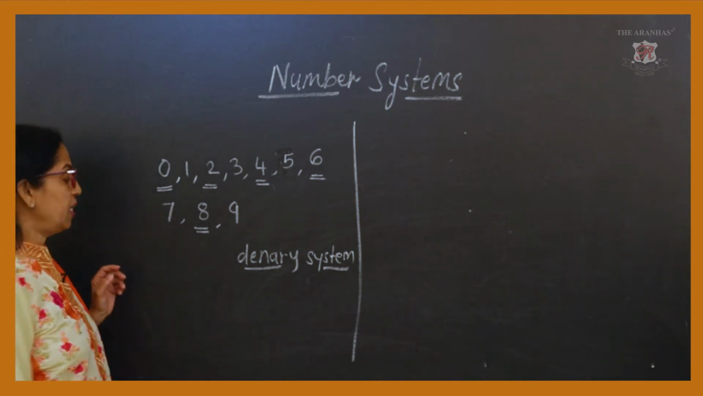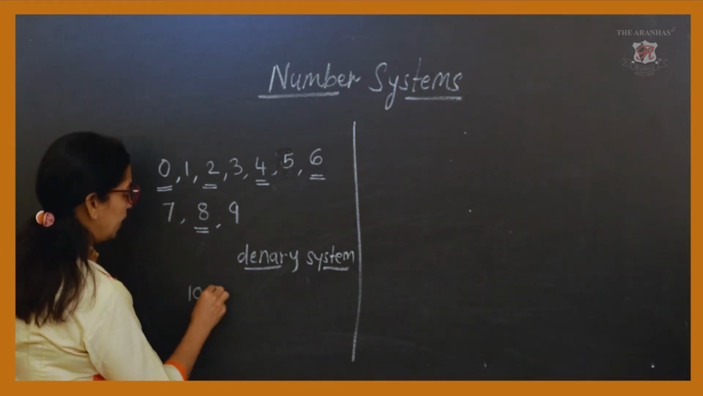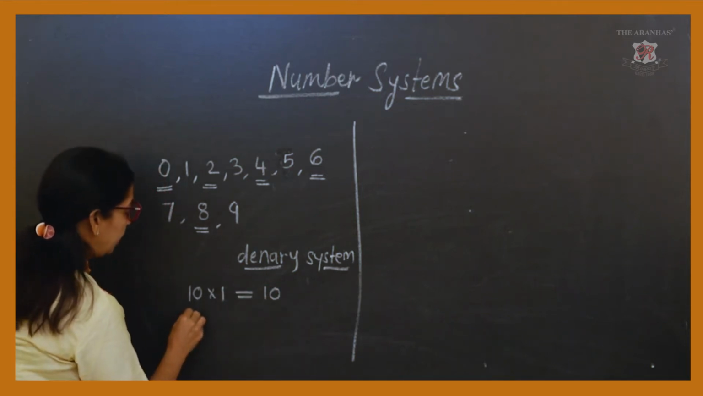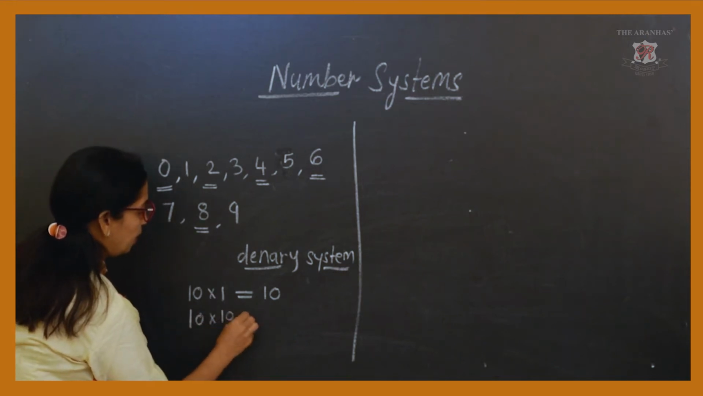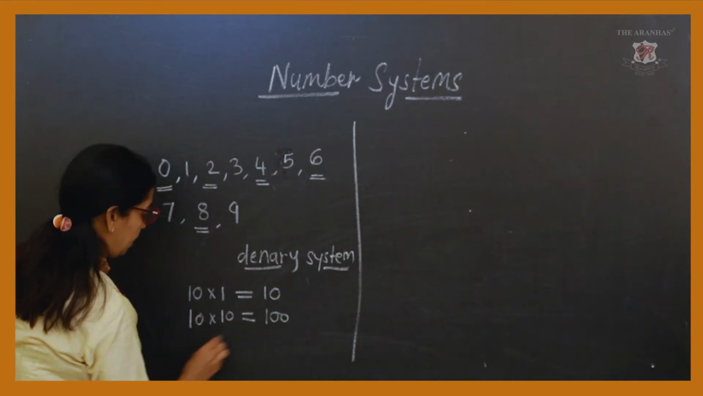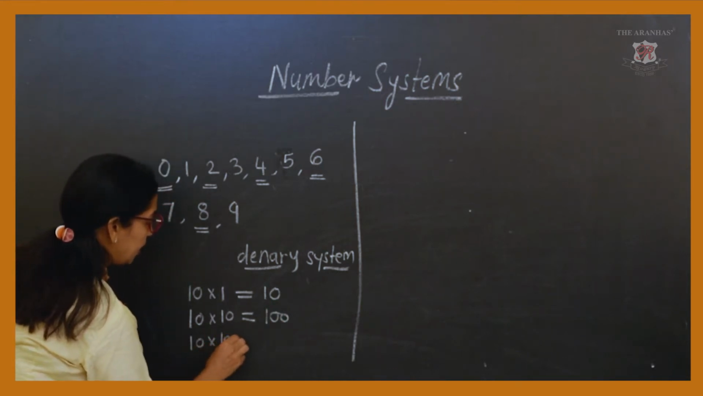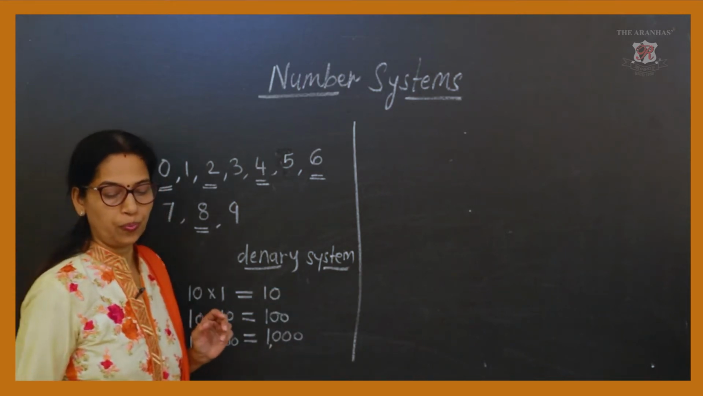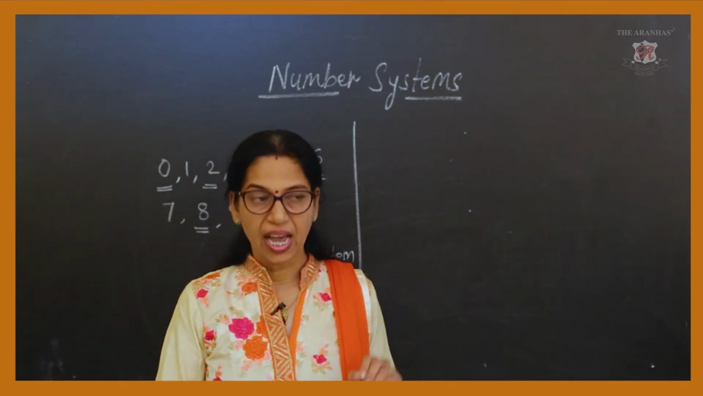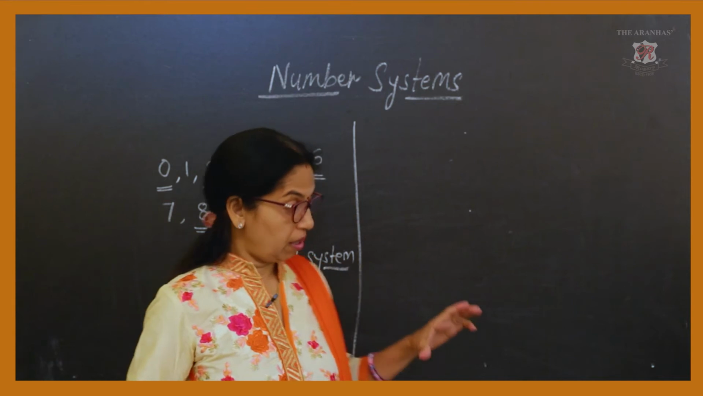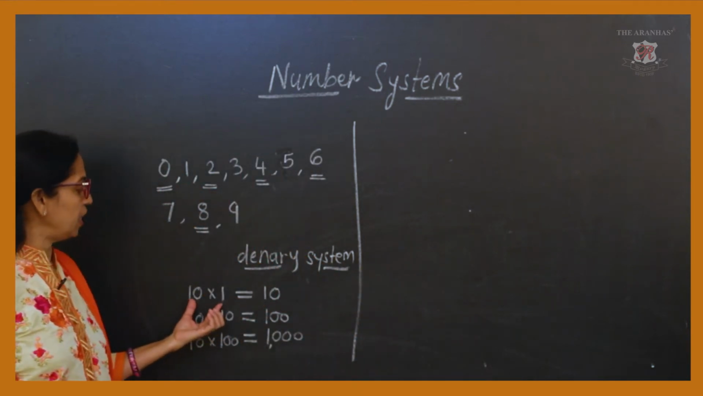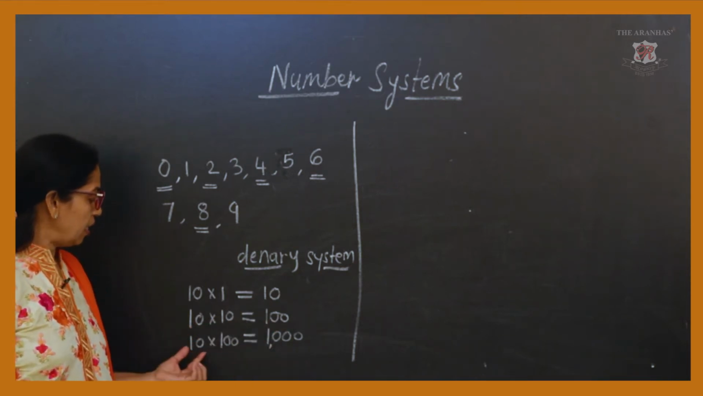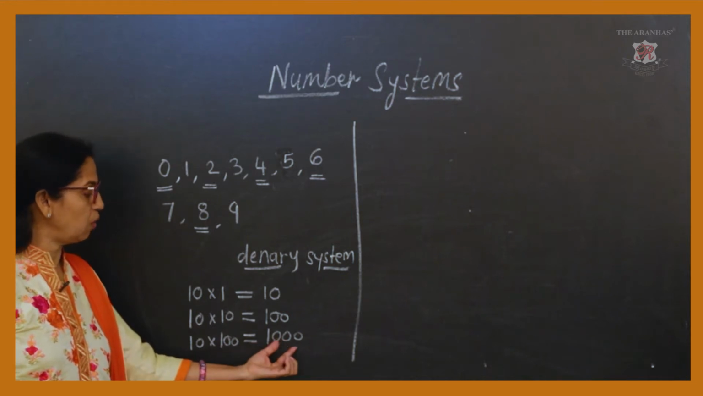Here we will see 10 ones make 10, 10 tens make 100, 10 hundreds make 1000. So, in the Hindu-Arabic system, it is seen that 10 ones make 10, 10 tens make 100, 10 hundreds make 1000.